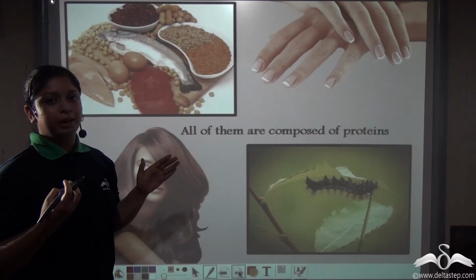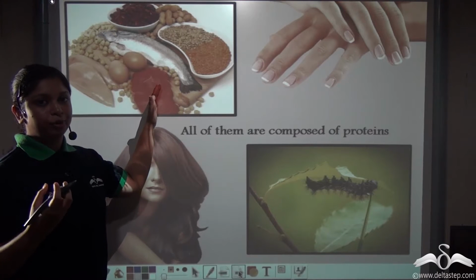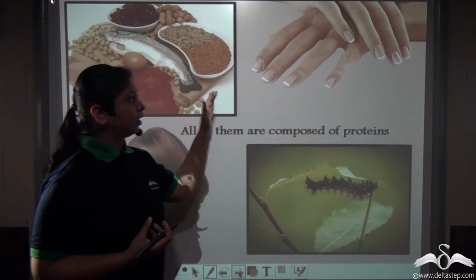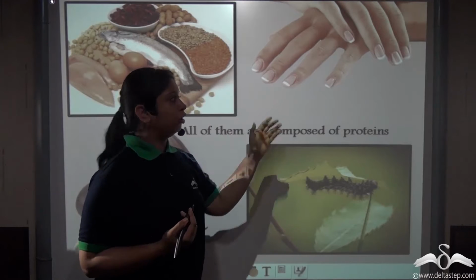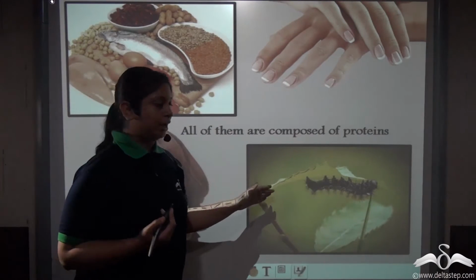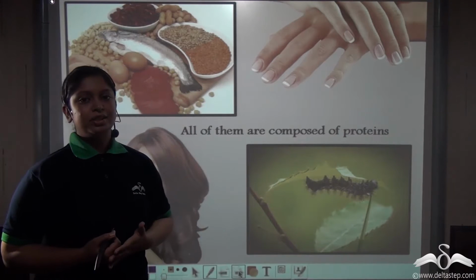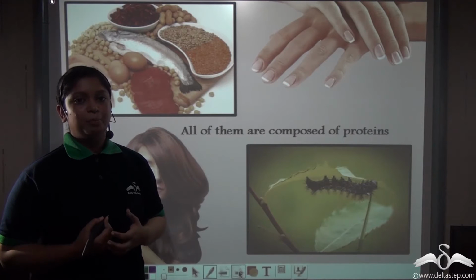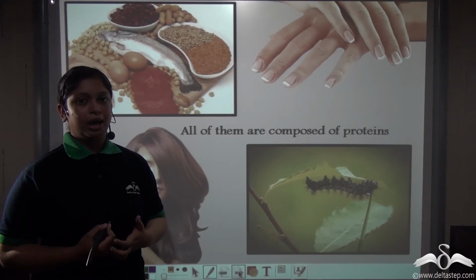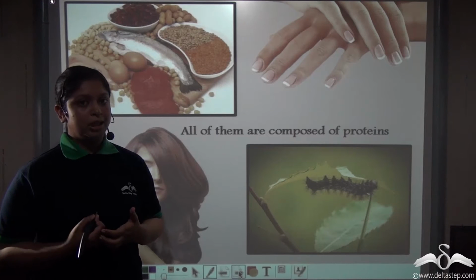Protein is a nitrogen-based compound which is present in living organisms and the food which they have created. Protein is the building block of nails and hair. Protein is also present in the outer skin covering of many insects. So you see, nitrogen is a very important constituent which is required by all living forms. But how do we obtain nitrogen? Let us find out.